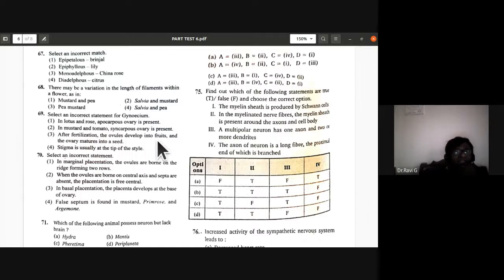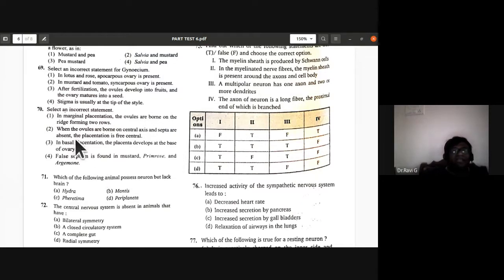After fertilization, the ovules develop into fruits and the ovary matures into a seed. In lotus and rose, apocarpous ovary is present, so the carpels are free, fine with it. After fertilization, the ovule develops into fruits and the ovary matures into a seed. This is the wrong statement. Stigma is usually at the tip of the style. So for the 69th, the third one is the incorrect statement.